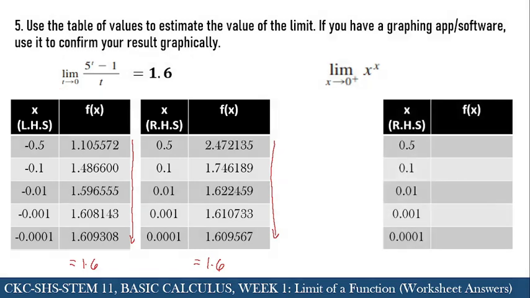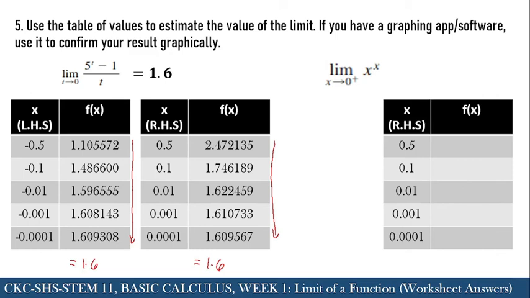Next, the limit of x^x as x approaches 0 from the right. Here we only have to use one table because we're just referring to the right-hand limit of the function x^x.